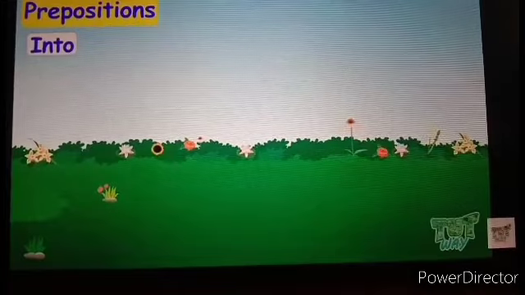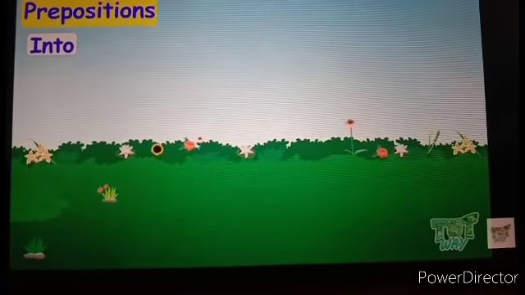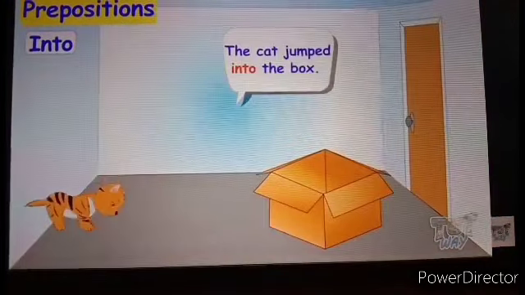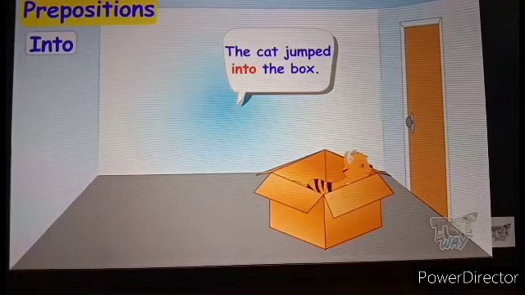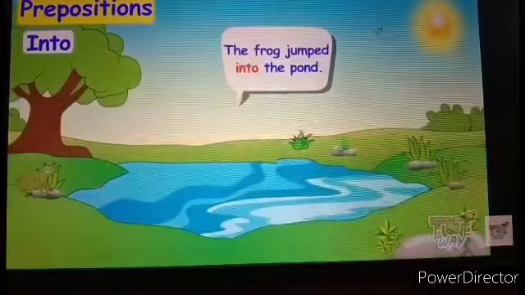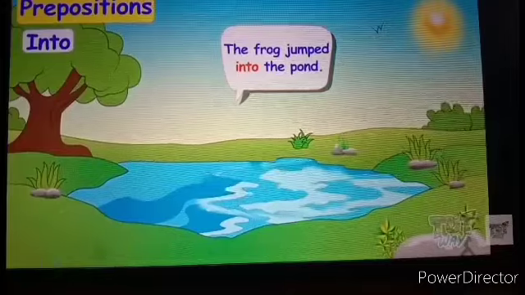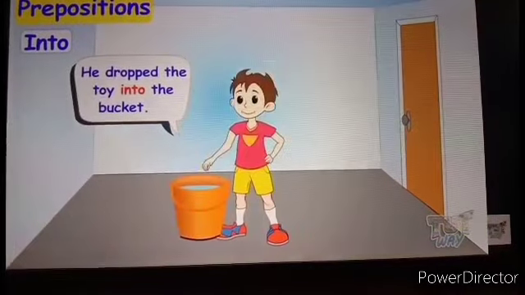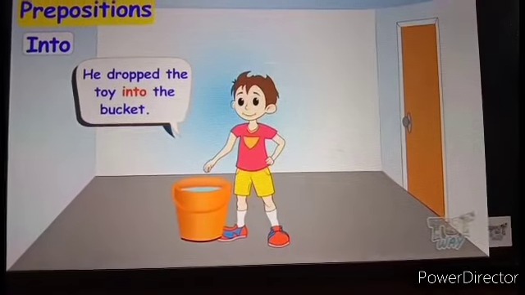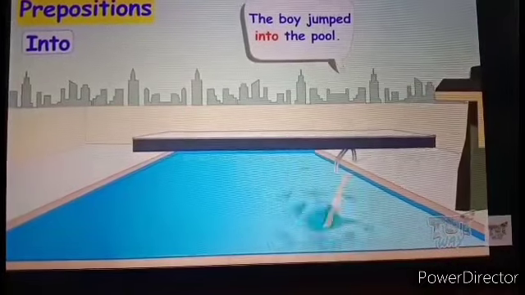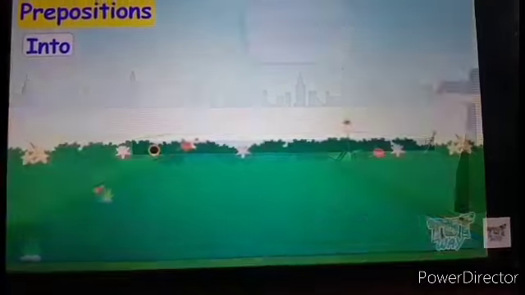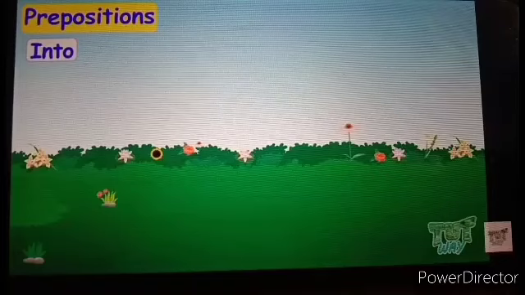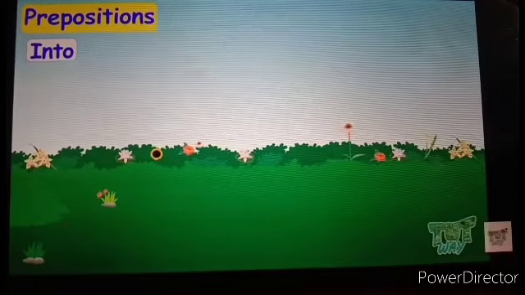The next preposition is into. For example, the cat jumped into the box. The frog jumped into the pond. They dropped the toy into the bucket. The boy jumped into the pool. So these are all examples of into.